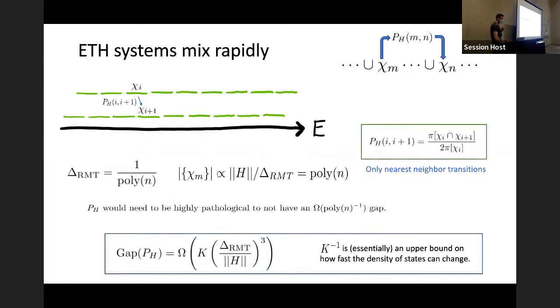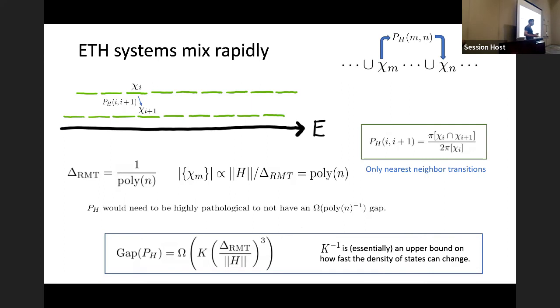Okay, now for the outer block, we don't have to do as much work, because what we're really dealing with is a polynomial sized state space. So our state space is norm of H divided by delta RMT, the width of each of these blocks, or at least proportional to it, probably times 2. And so that state space is polynomial size in the system. We want a mixing time that's polynomial in the system, so we have to show that this thing is going to have an inverse polynomial gap when it has a polynomial sized state space.